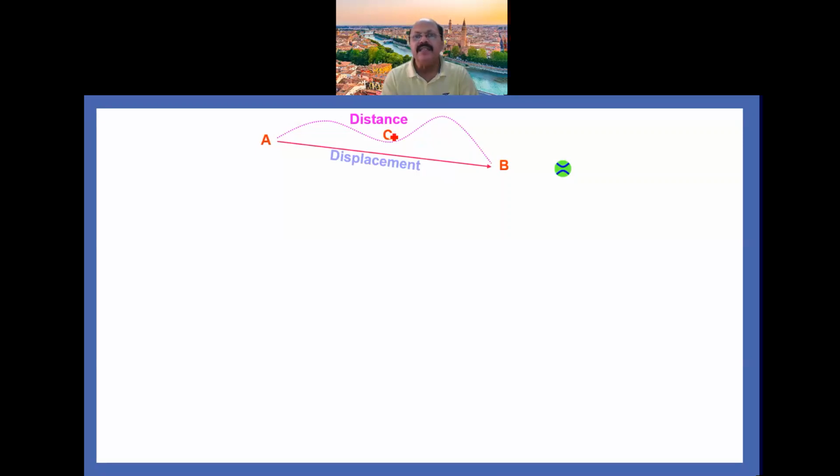So it is a distance. You can see it again. So this is the distance traveled by the ball between the points A and B. But the displacement is the shortest distance between A and B, that you can see here.